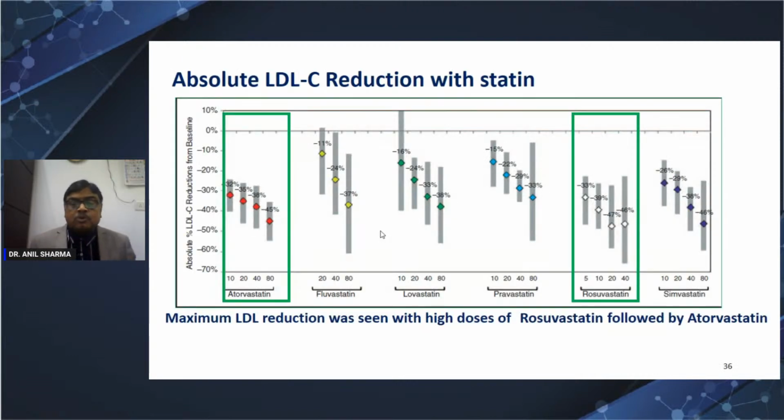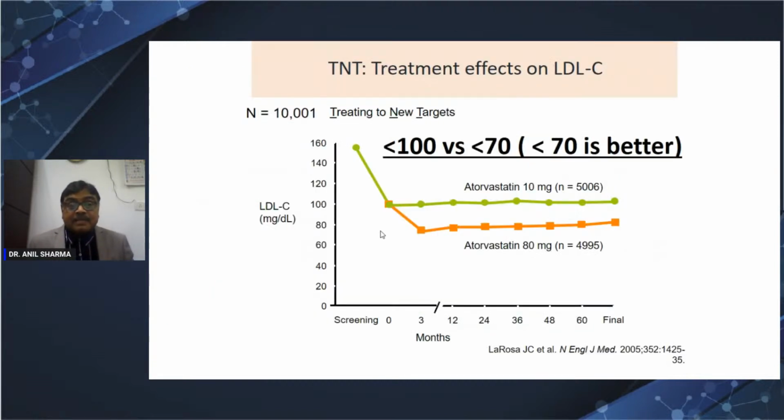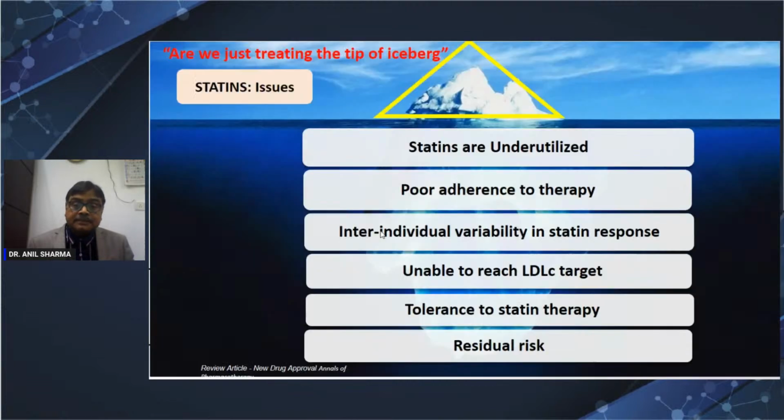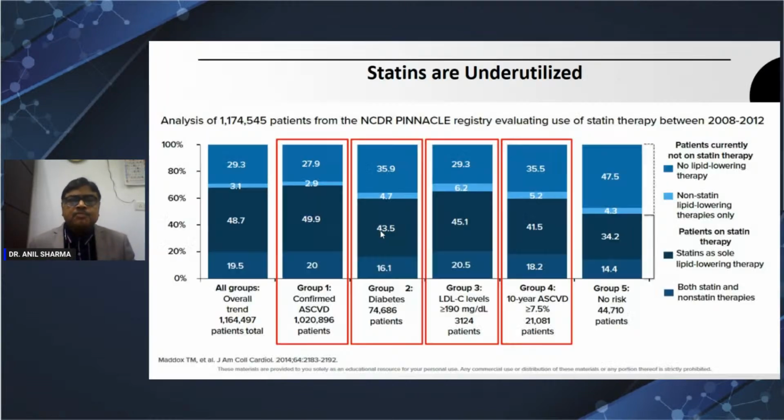Atorvastatin and rosuvastatin are the very strong statins. At the lowest dose they give a 32% reduction, and the highest gives around 45 to 50% reduction. So higher is better, definitely. In TNT, 10 milligram atorvastatin versus 80 milligram was compared, and there was a significant difference at the higher dose. But there are certain issues with statins.